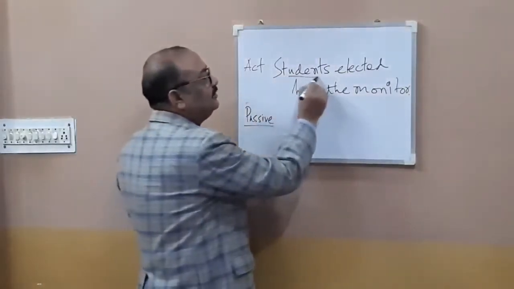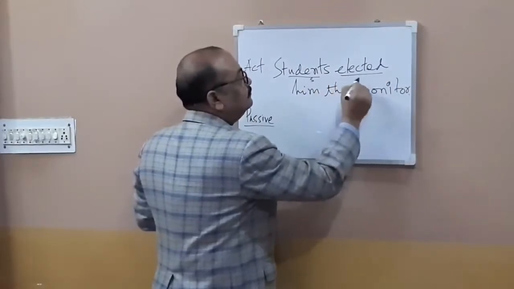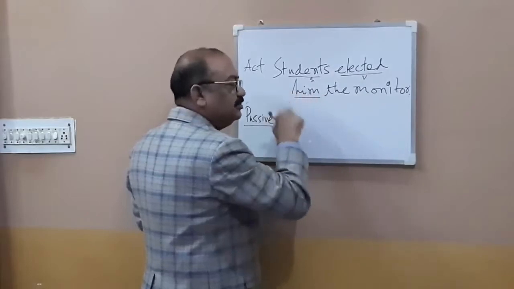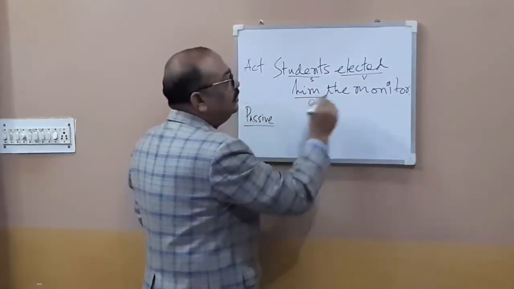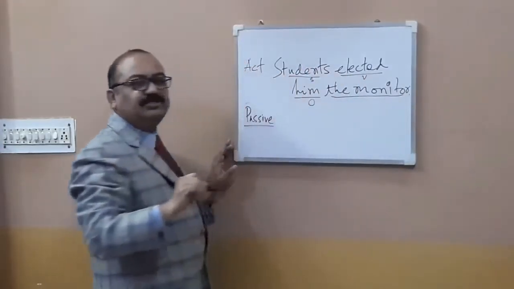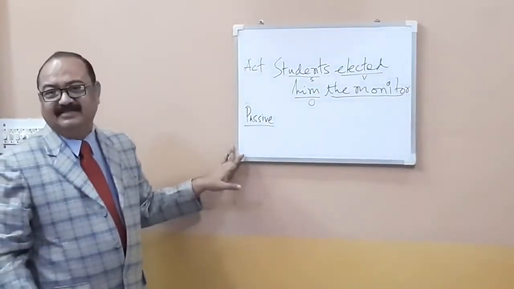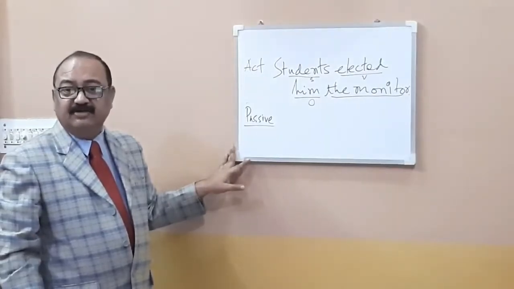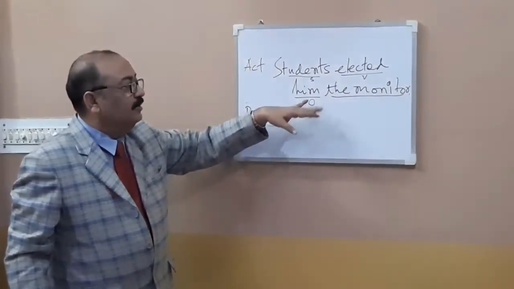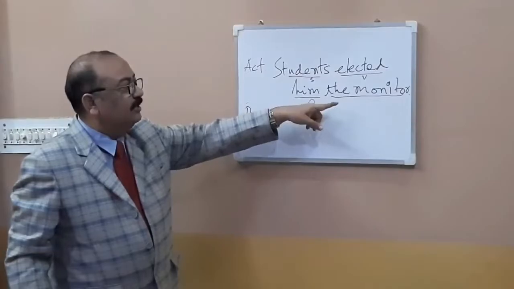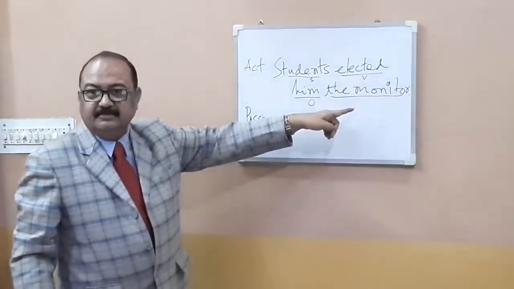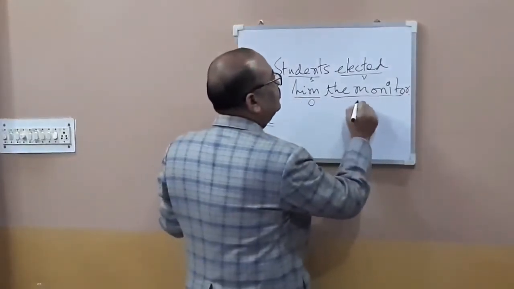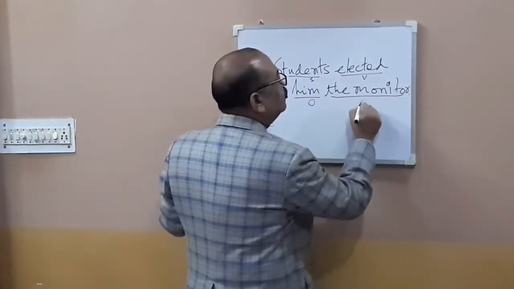Now, students is the subject, elected is the verb, him is the indirect object. Since there is only one object, I am writing O, and the monitor is not a direct object, but a complement. What kind of complement is it? Because it is coming after this object, it is an object complement. Monitor, yeah, this is the complement.